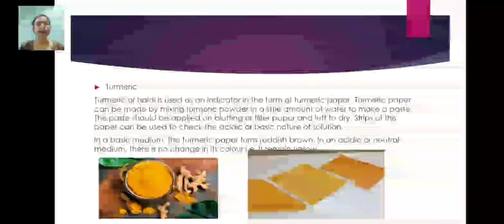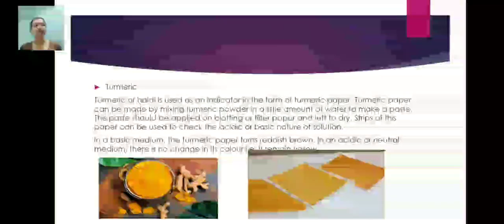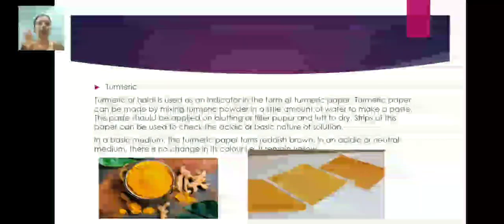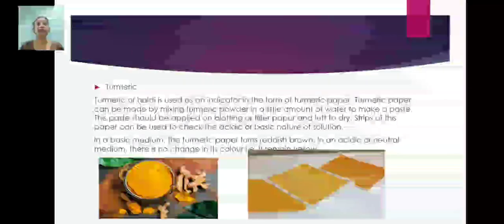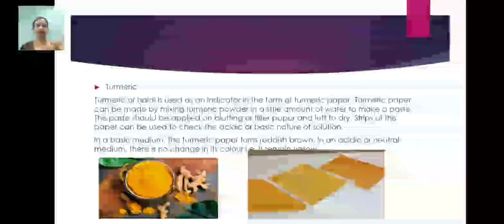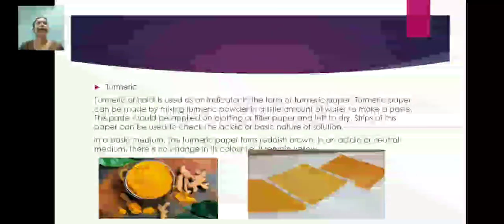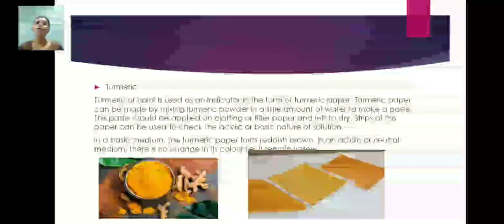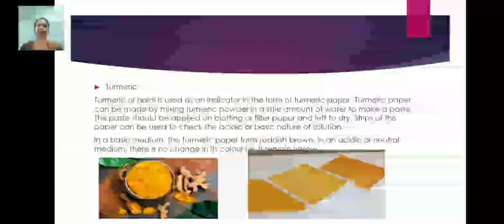In a basic medium, the turmeric paper turns reddish brown. If the medium is basic, the turmeric paper will turn reddish. I will show you with an activity, students. I am just going to tell you. In an acidic or neutral medium, there is no change in its color.